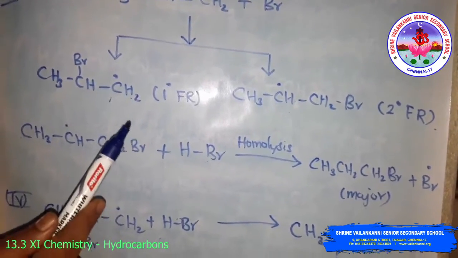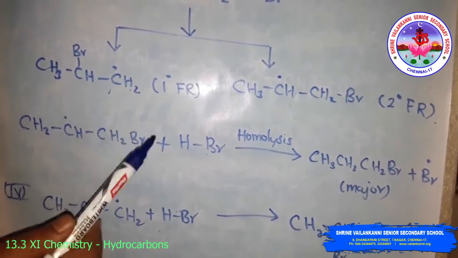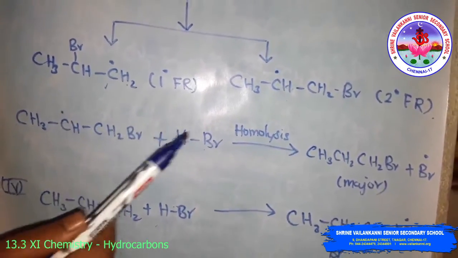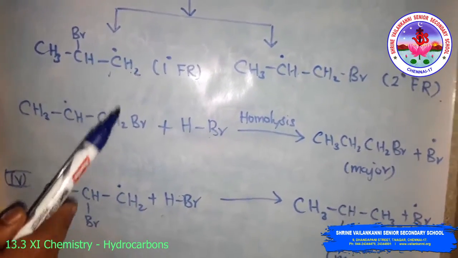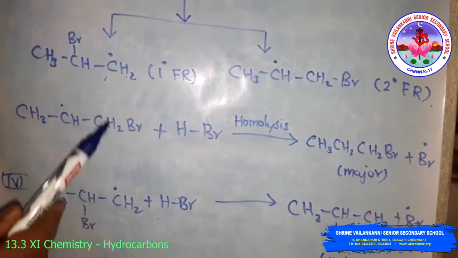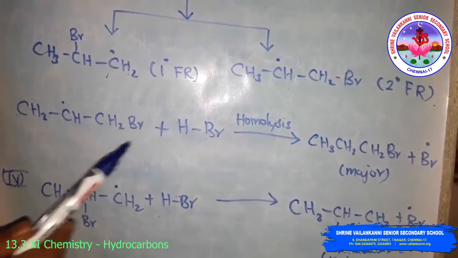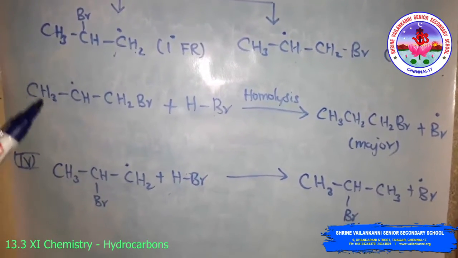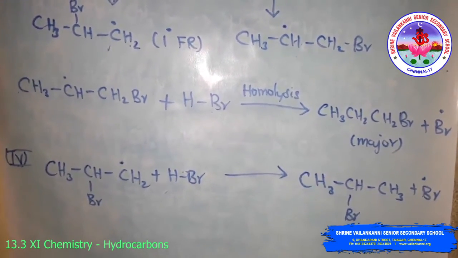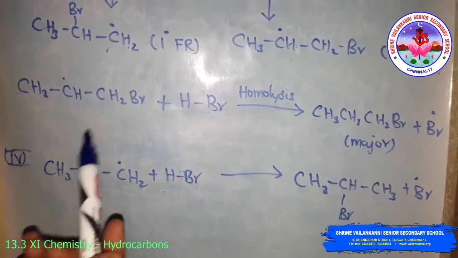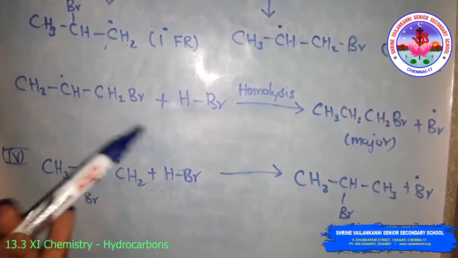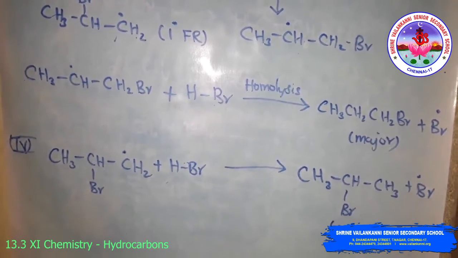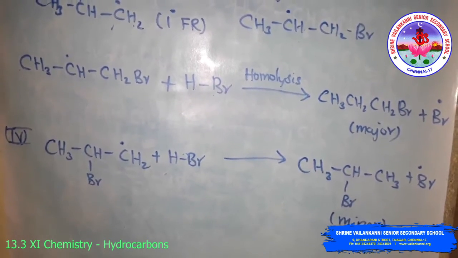Here it may be noted that the peroxide effect is not observed in the addition of hydrogen chloride and hydrogen iodide. This may be due to the hydrogen-chlorine bond being stronger than the hydrogen-bromine bond, so it is not cleaved by the free radical, whereas the hydrogen-iodine bond is weaker, and iodine free radicals combine to form the iodine molecule instead of adding to the double bond. Next we will see addition of sulfuric acid.